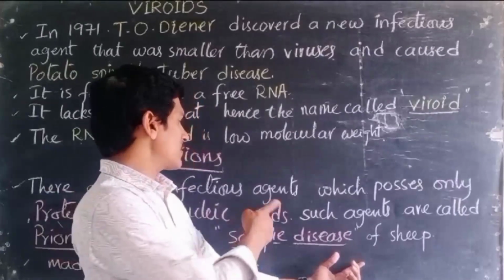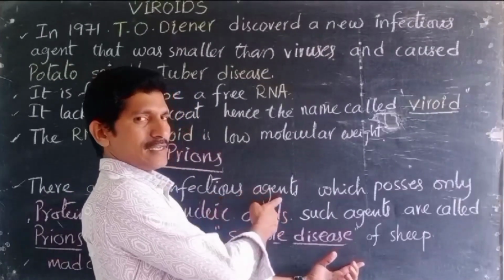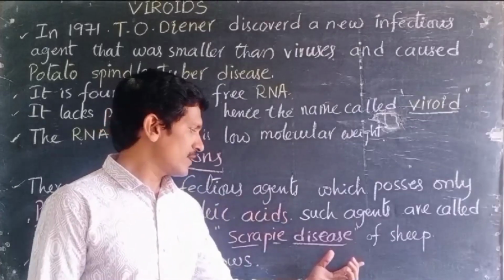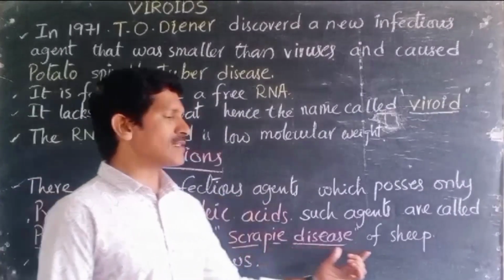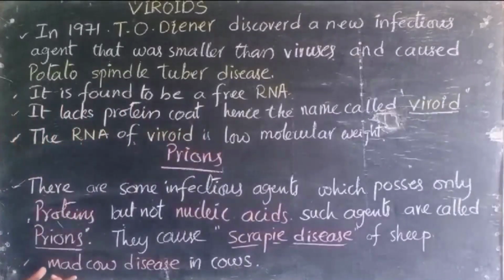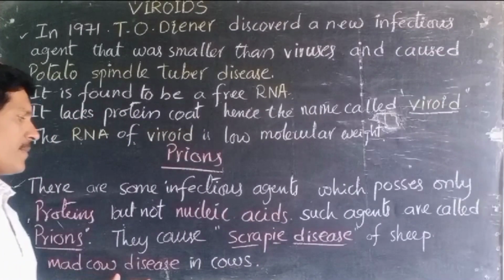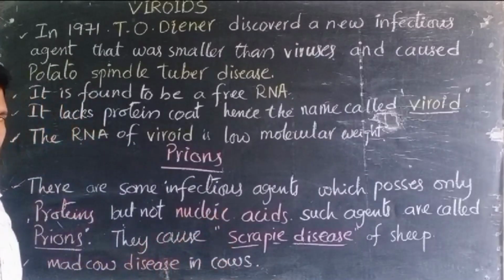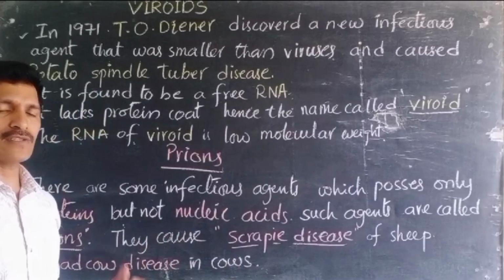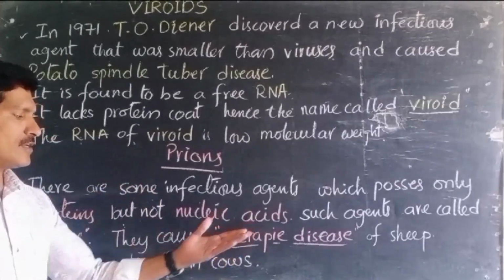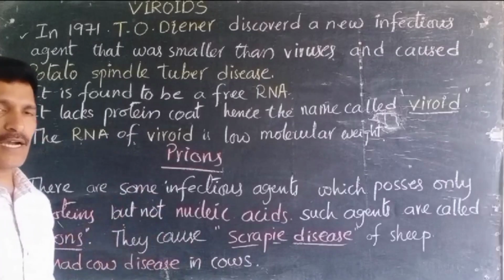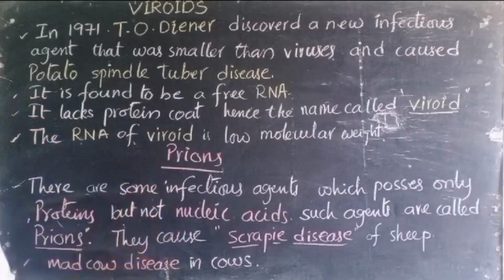These are infectious agents, right? Infectious agents means causing and spreading diseases. So they cause scrapie disease of sheep and mad cow disease in cows, because these are infectious agents which cause damage or ill health to the sheep as well as the cows. These are the few important points regarding viroids and prions.